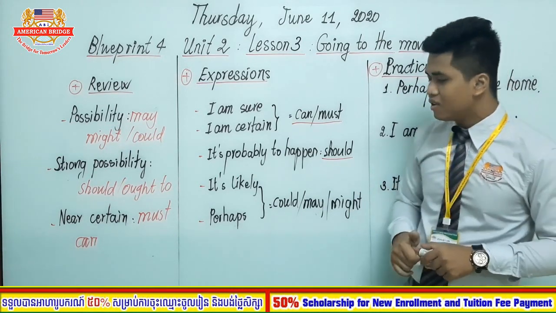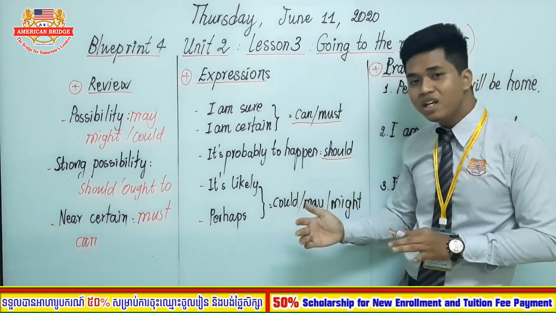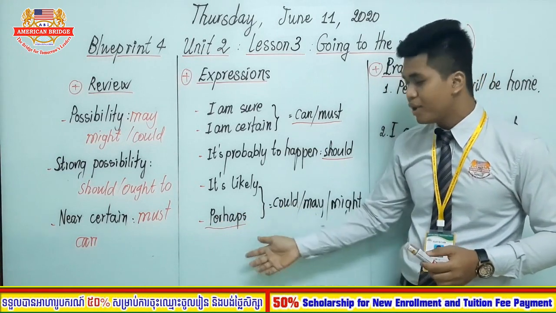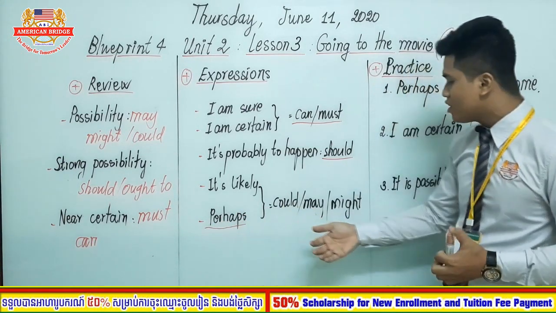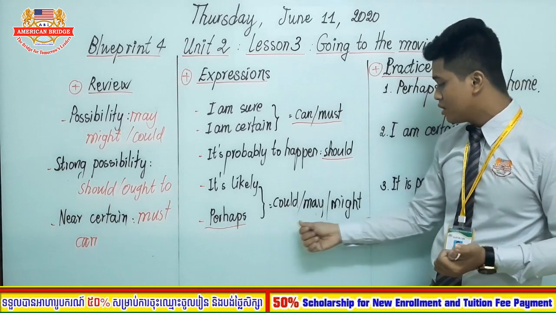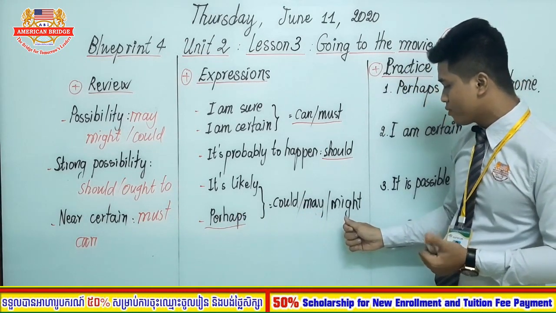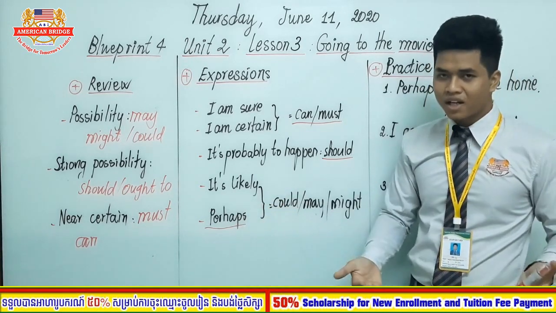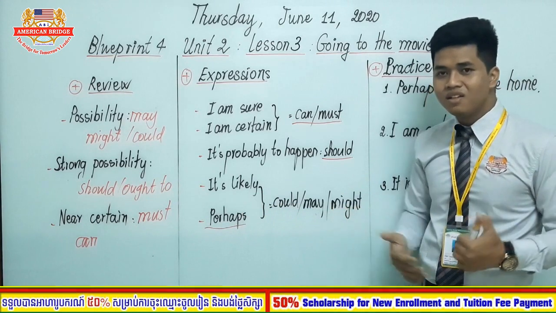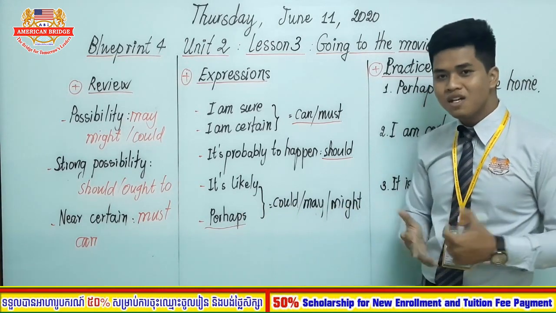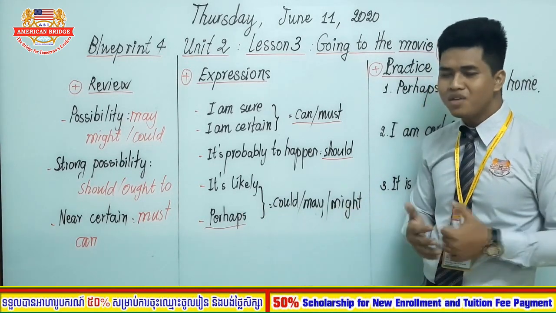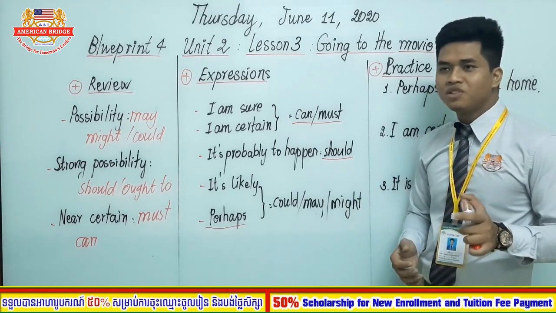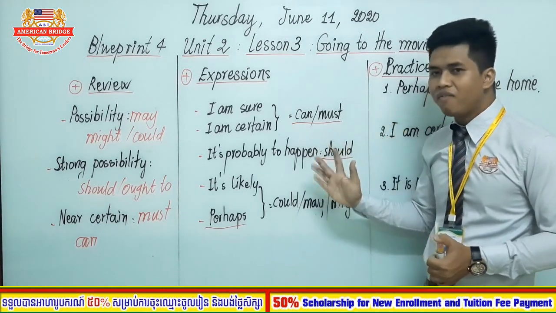Last but not least, we have the phrase it's likely, or this one is an adverb that you have studied from the previous lesson, which is perhaps. And for the meaning of this, you can use could, may, or might in order to express this. For example, it's likely to rain. You are not sure, but you just guess. So the modal verb that you can use here is it could rain, or it may rain, or it might rain. It has the same meaning. So these are the main ideas of the lesson.